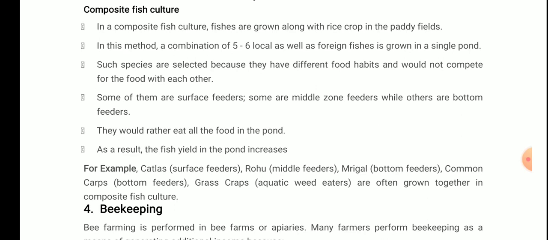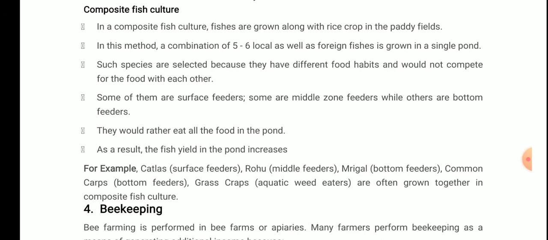I hope it is clear. Surface, then middle, and then the bottom. So that's why they have different food habits and they would not compete for the food with each other, and hence there will be no competition for the food. They would rather eat all the food in the pond, and as a result the fish yield in the pond also increases. What are the examples?